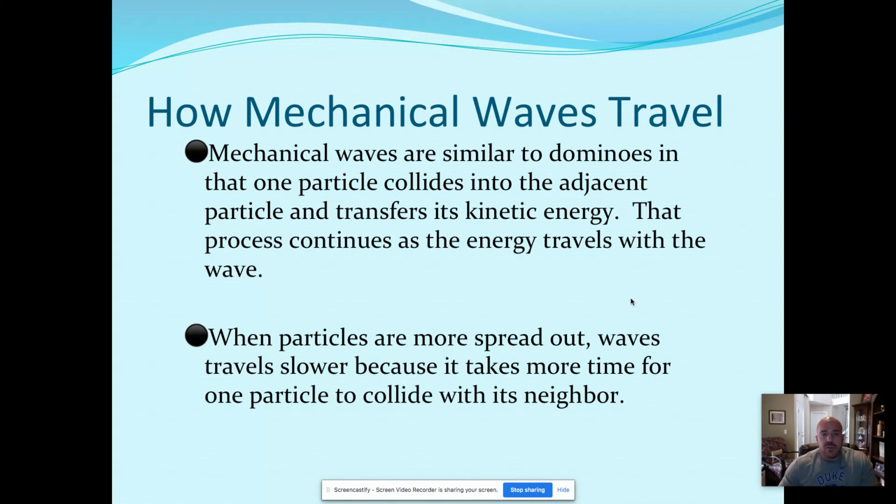Mechanical waves travel, think of them like dominoes. If you have a whole bunch of dominoes lined up and you tip one over, well, it hits the next one, and the next one, and the next one, and they keep falling over. Same idea with the mechanical wave. The energy from the wave hits the particles in the medium, and it hits the next one, and the next one, and so forth. The further the particles are spread out, the longer it's going to take, and that's going to matter a lot when we're talking about the different states of matter for a medium.